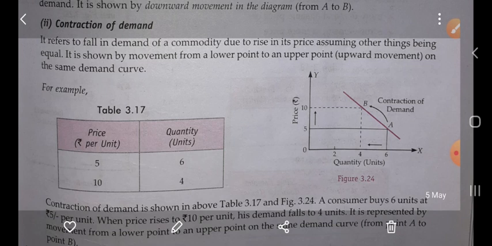It is shown on the demand curve as movement from the lower point to the upper point, an upward movement along the same demand curve. So it is the change in quantity demanded. There will be no change in the demand curve, whatever the changes occur; it is always movement along the same demand curve.